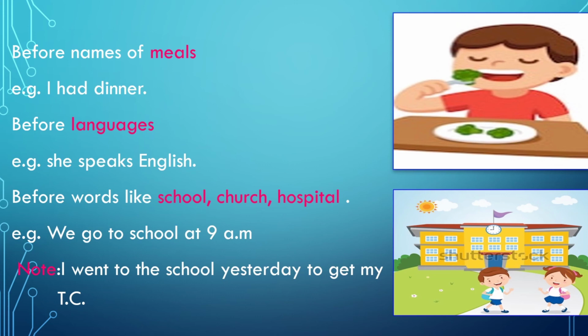The first sentence means we go to school at 9 a.m. What is the primary purpose of going to school? To attend classes, to learn your lessons. So here it means the particular purpose, the primary purpose. Whereas in the second sentence it means another purpose. I went to the school not for learning lessons, not for attending classes, but to meet the people there in the office and to get the TC. So it is right to say I went to the school yesterday to get my TC.